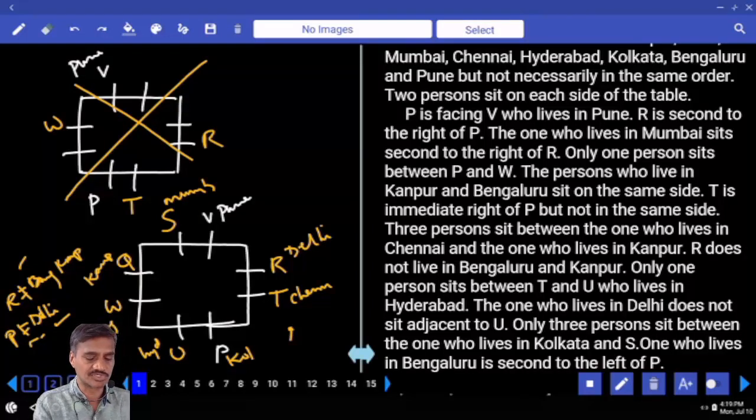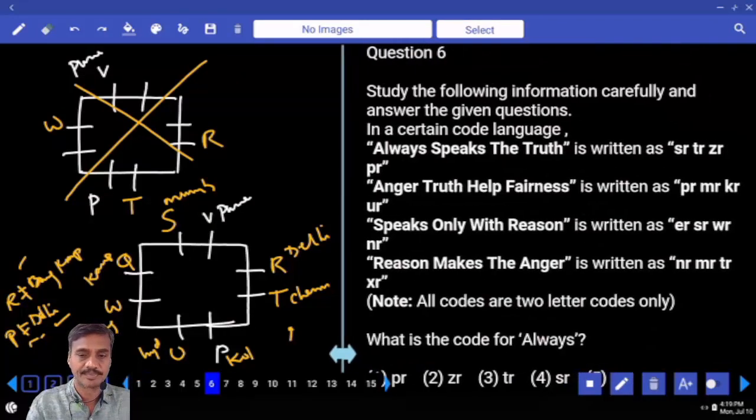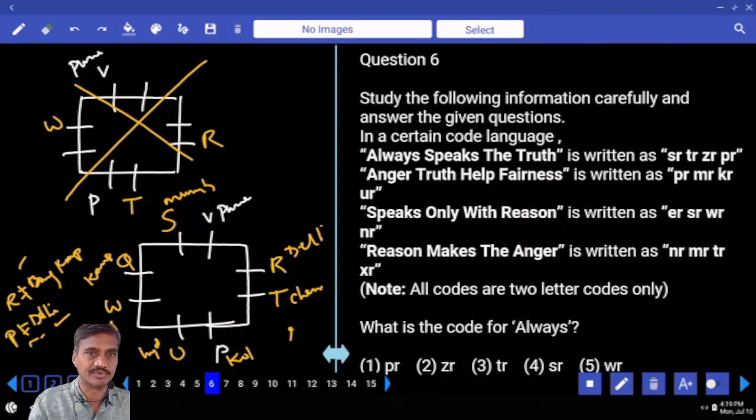Then the next one, 6 to 9. Questions 6 to 9 are based on coding and decoding. Shall I explain it? Then the next one.